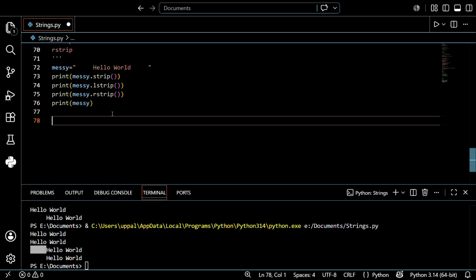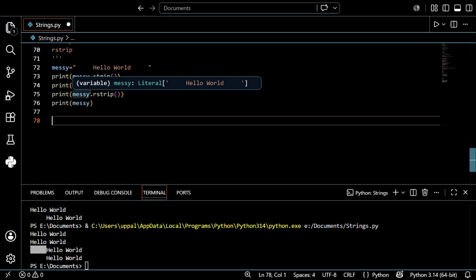So, checking what the string is made up of. Let's check how the string is composed, like whether it contains numbers or letters, whether it contains letters only, digits only, or only white space, or whether it's in the form of a title or not. Let's see how it is possible.